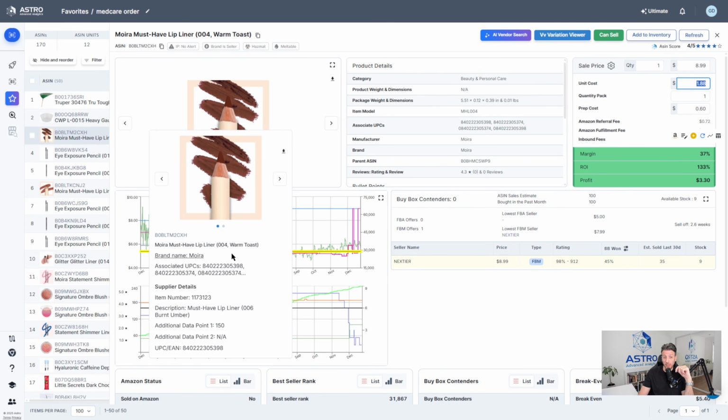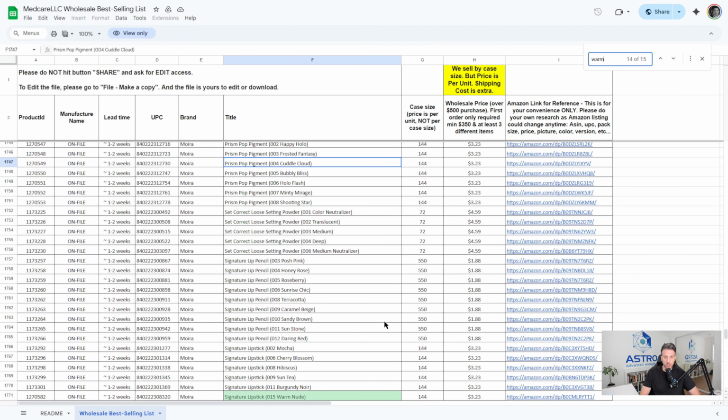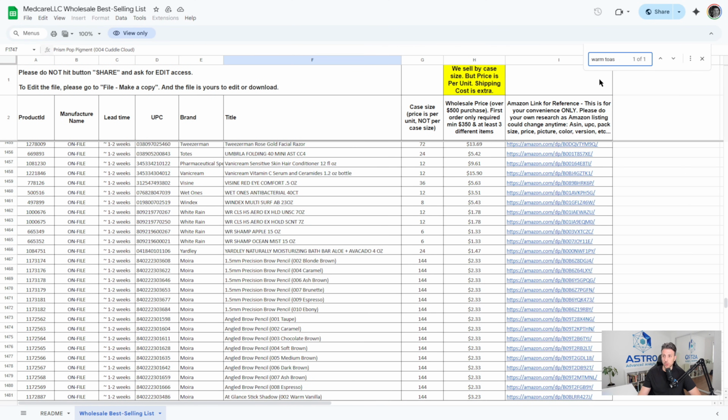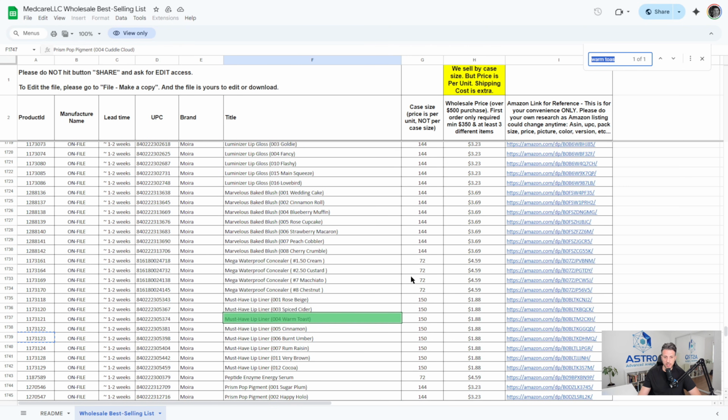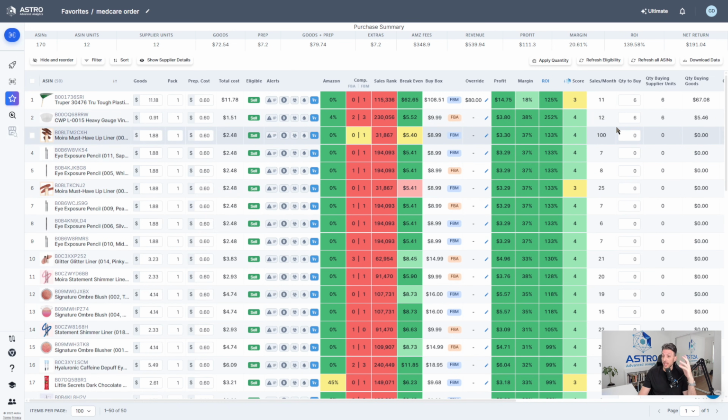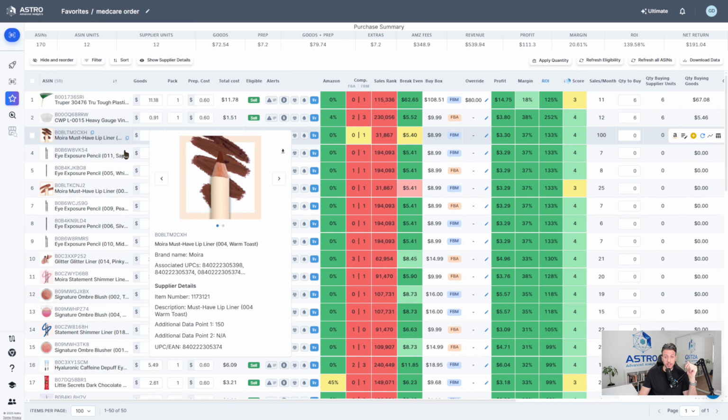So I would probably have to go back to the list and see if this product's actually available. We're looking for warm toast. And warm toast, is it here? It's right there. So yeah, we're going to copy over this one. So I just saved the details now. I put the correct details in there, and we have a great product. So let's go back and check out this product.